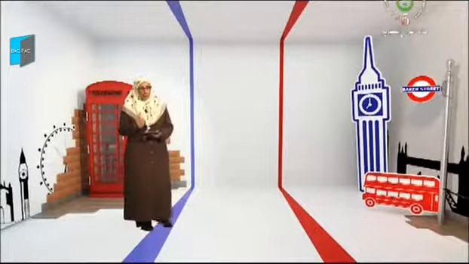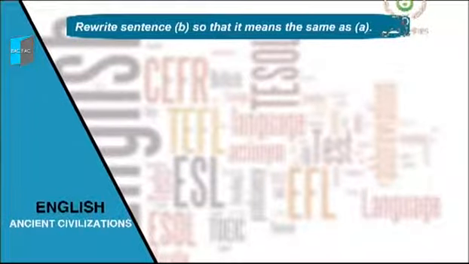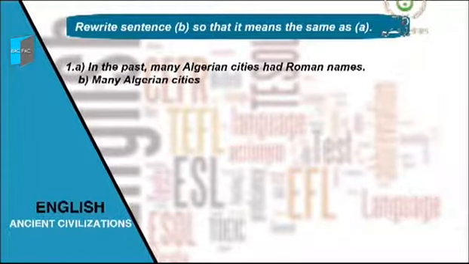Right, you were great. Let's move to the second activity now. Rewrite sentence B so that it means the same as A. 1. In the past, many Algerian cities had Roman names. Start the second sentence B with many Algerian cities and complete it.